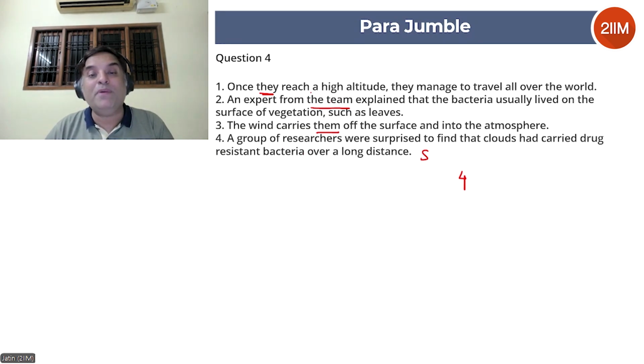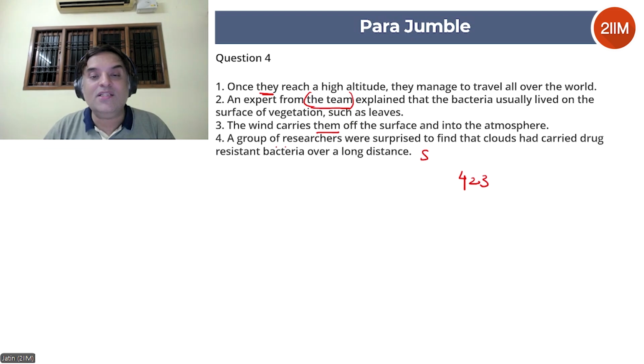The question that popped up is who's the team or what is the team? The team is the group of researchers. So let's see if 4-2 fits. A group of researchers were surprised to find that clouds carried bacteria over a long distance. An expert from the team explained that the bacteria usually lived on the surface of vegetation such as leaves. And then look at 3. The wind carries them off the surface and into the atmosphere. 4-2-3 makes a lot of sense.